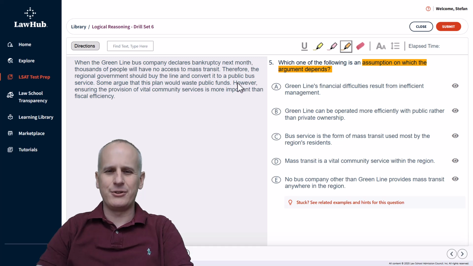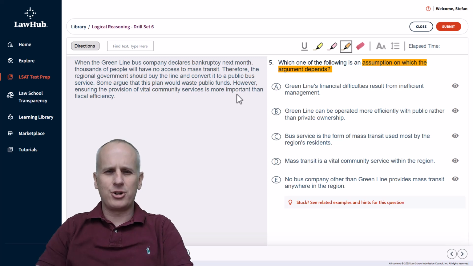But then we've got this other transition. However, ensuring the provision of vital community services is more important than fiscal efficiency. Another seemingly opinionated statement. So we need to consider whether this final opinion supports the opinion following therefore, or the opinion following therefore supports that final statement.